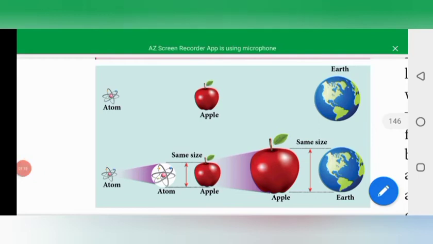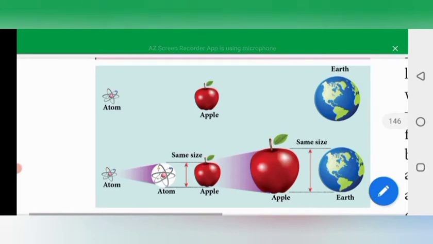The size of the atom is given in your book, in the introduction part, as a comparison of the size of an atom with an apple and also with the earth. The atom is very small when compared to the earth. Its size is around 10 to the power minus 10 meter, and the nucleus is 10 to the power minus 15 meter. This is the size of the atom.